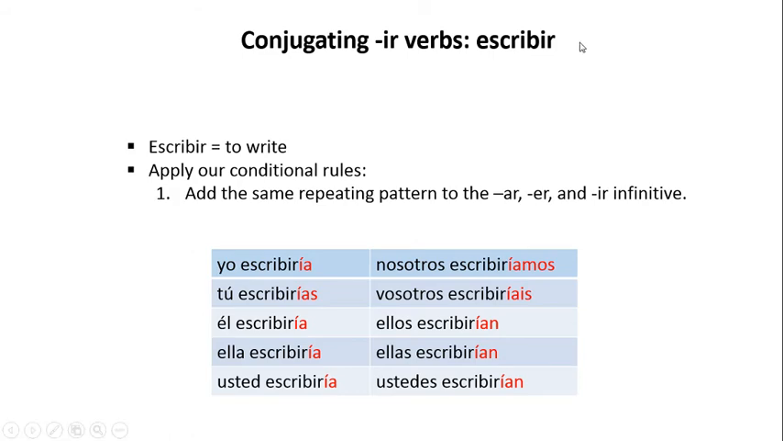Finally, let's look at an IR verb, escribir, which means to write. And let's do the same. Yo escribiría, tú escribirías, él escribiría, ella escribiría, usted escribiría, nosotros escribiríamos, vosotros escribiríais, ellos escribirían, ellas escribirían, and ustedes escribirían.